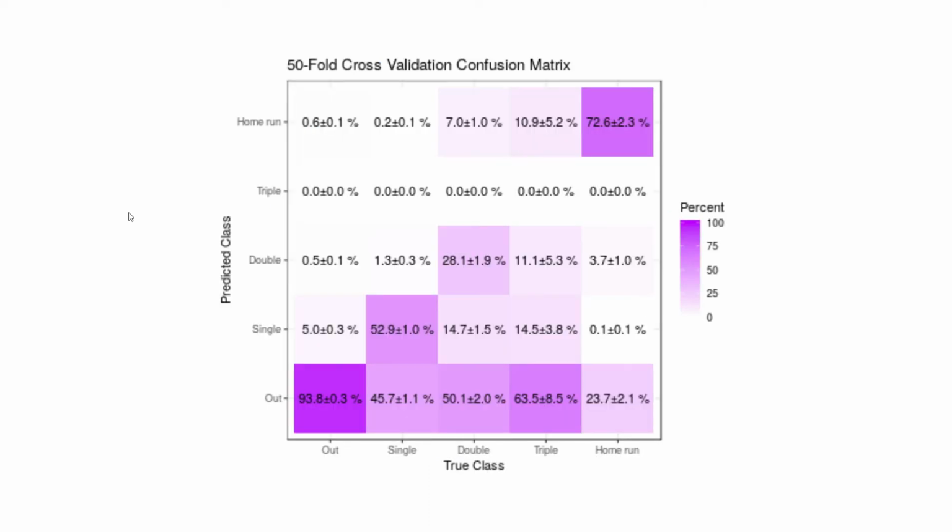In our project, we used features like these and many more collected from baseballsavant.com from 2017 to 2019 to create a random forest that predicts the outcomes of batted balls. We can see our random forest did very well at predicting home runs and outs, and did marginally well to poorly at predicting other outcomes.